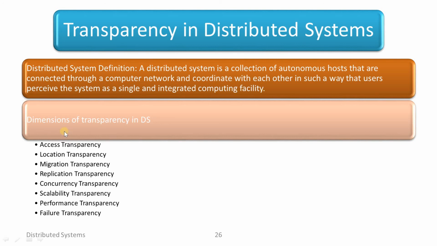What are the dimensions of transparency in a distributed system? Number one, access transparency, location transparency, migration transparency, replication transparency, concurrency transparency, scalability transparency, performance transparency, failure transparency.